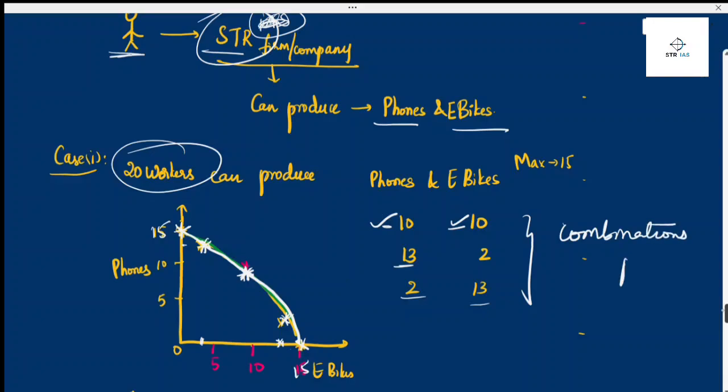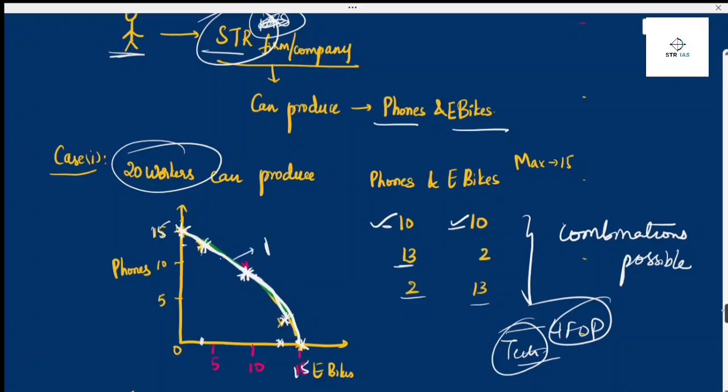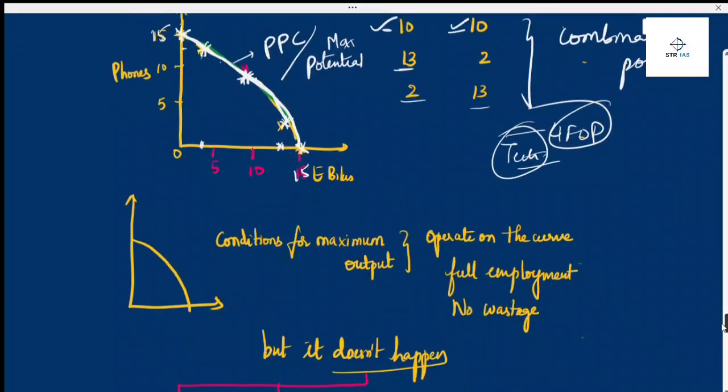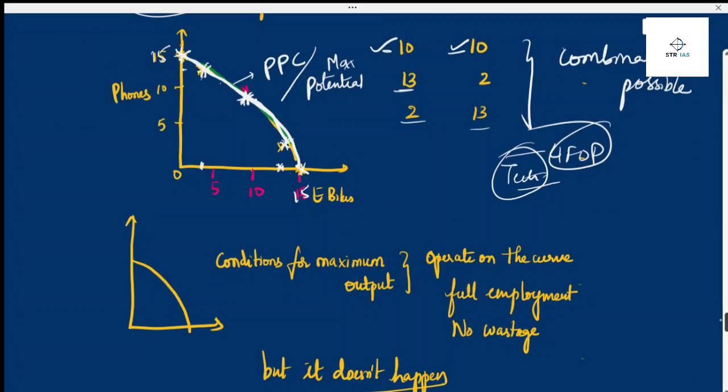These are the things that happen when the four factors of production are working properly and the state of technology is fixed. The machines are working properly and the machines are the same. So I can operate on this curve. I want this many phones or this many e-bikes, I can operate on this curve. This is called the production possibility curve, and it defines the maximum potential of the company, or the maximum combinations which my company can produce.